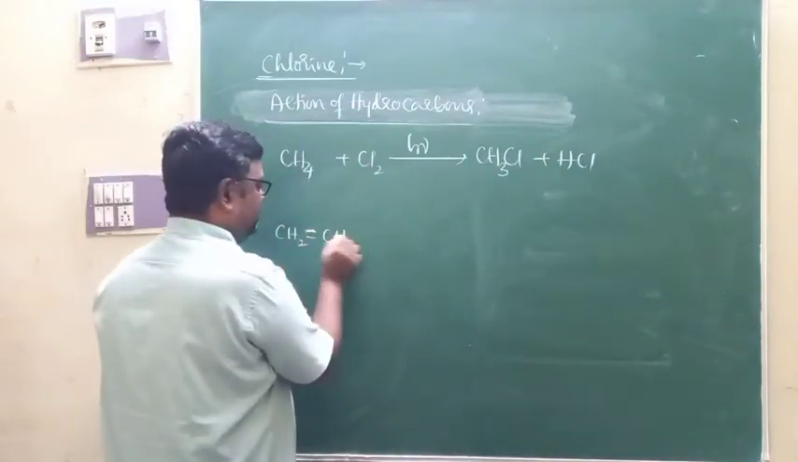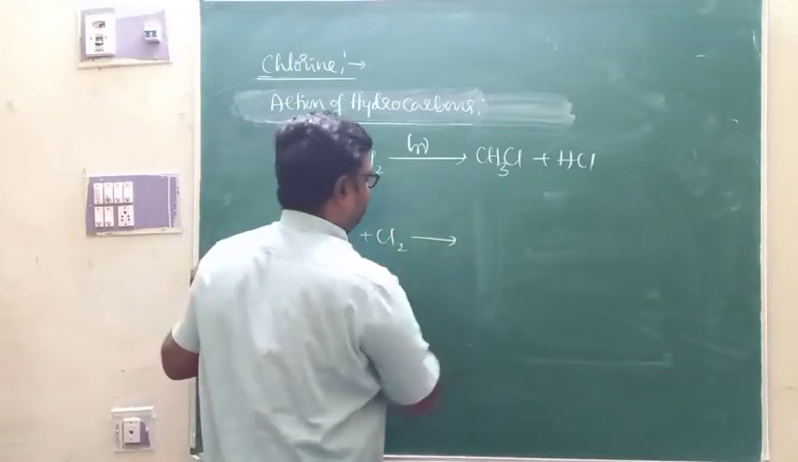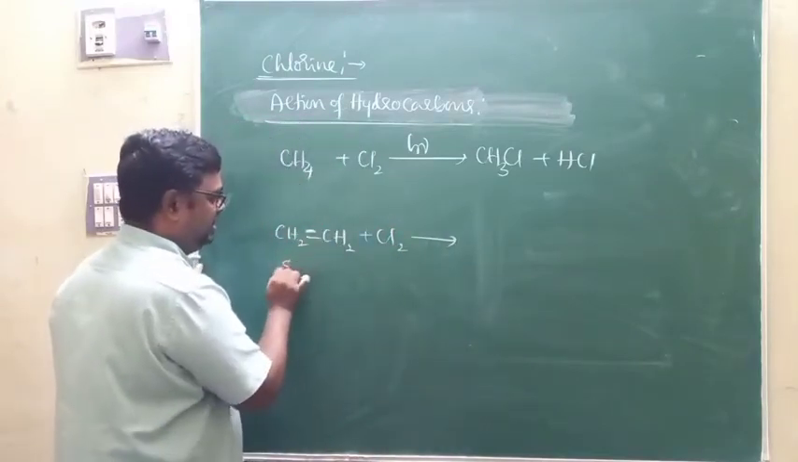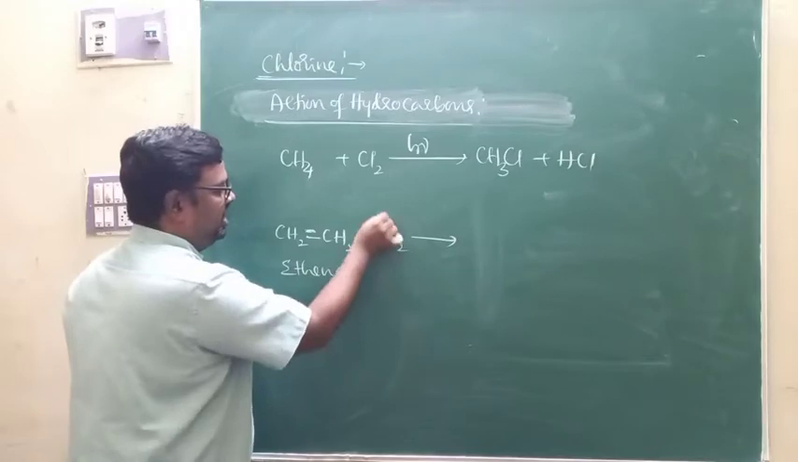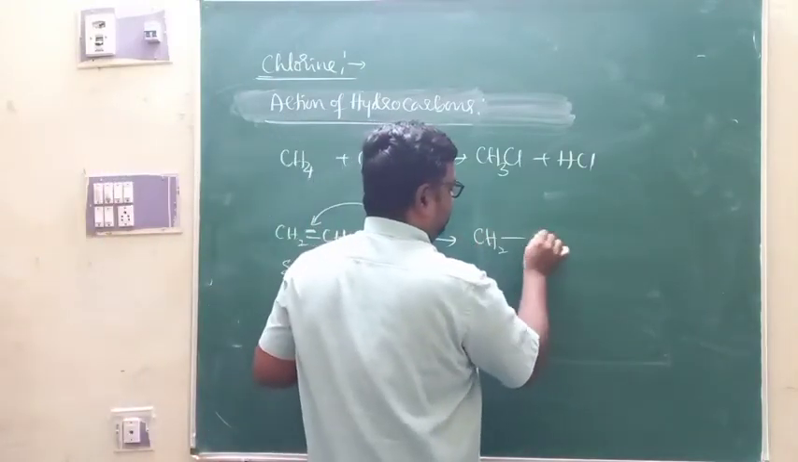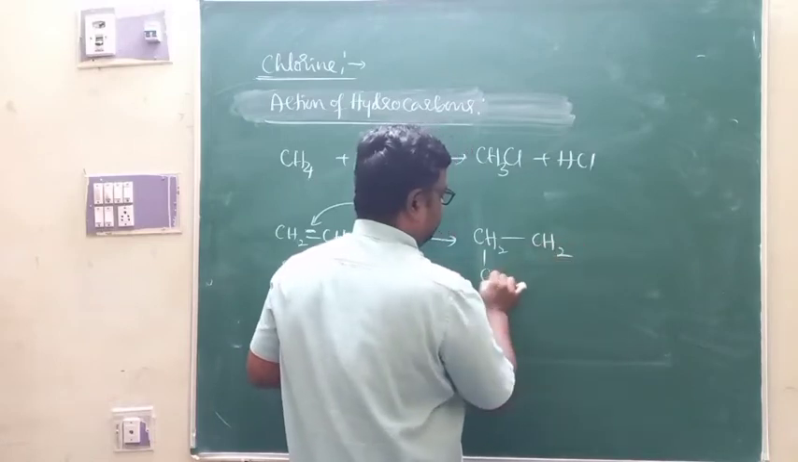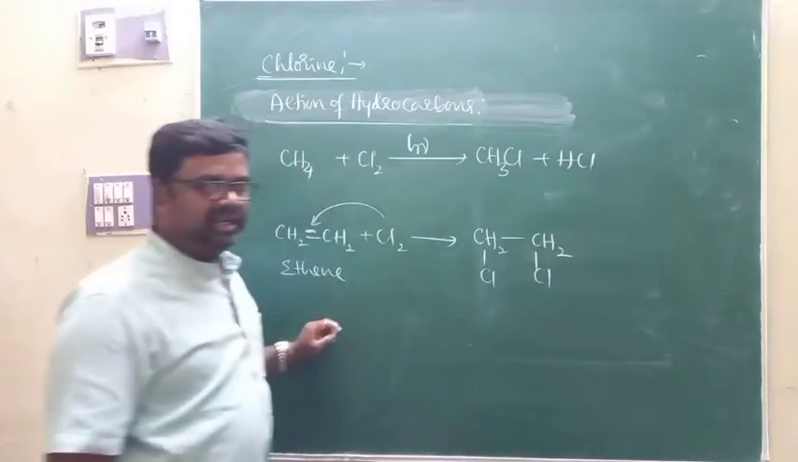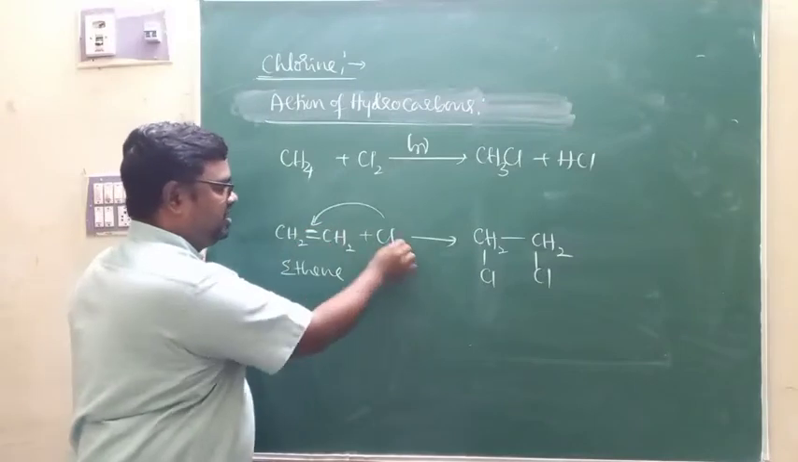Similarly, when chlorine reacts with ethene, addition of chlorine across the double bond takes place. The double bond is converted to a single bond, and of course you are going to get dichloroethane.